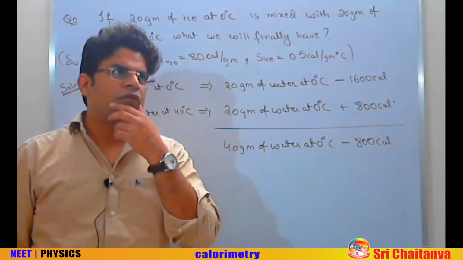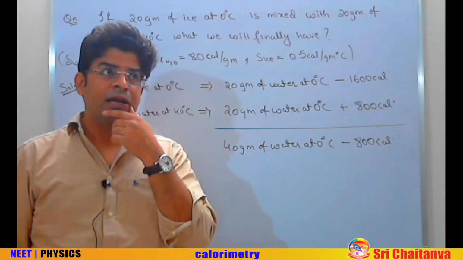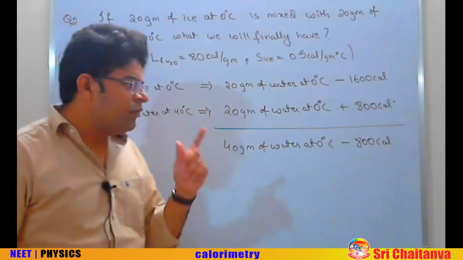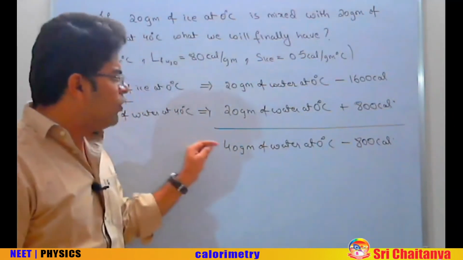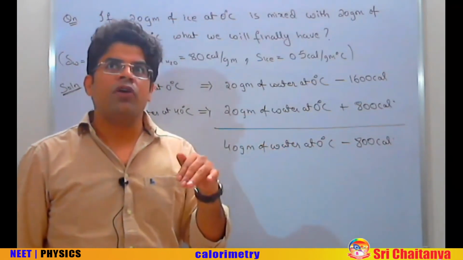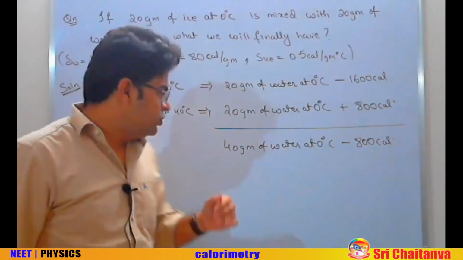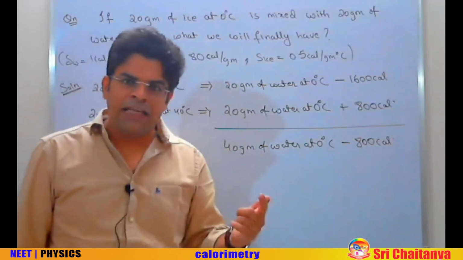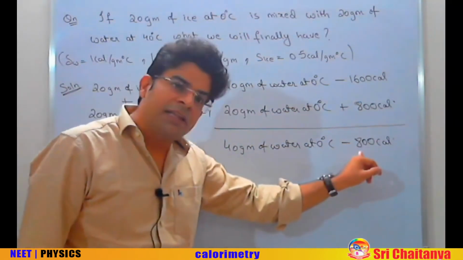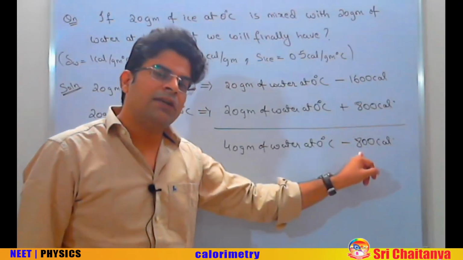Water will start converting into ice. But how much heat has to be taken out to convert the entire 40 gram of water into 40 gram of ice? To convert 1 gram of water into ice at 0, I have to take out 80. So to convert 40 gram of water into ice, I have to take out 80 into 40, 3200 calorie. Am I taking out more than that? Less than that. Less than that.